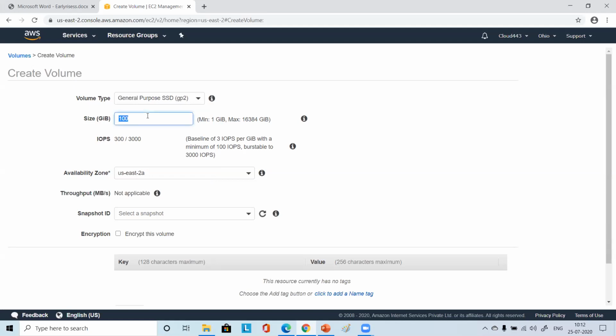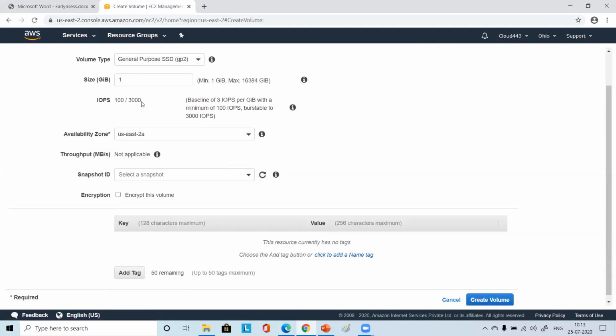Say for size, you just make it 1 GB. General purpose only, let it be general purpose. Now size, you choose 1 GB, only one. 1 gigabyte. Now you see here IOPS 100 per 1000. This is the baseline of 3 IOPS per GB. Now availability zone, which one do you want to choose? Be careful with that. Which availability zone is there?